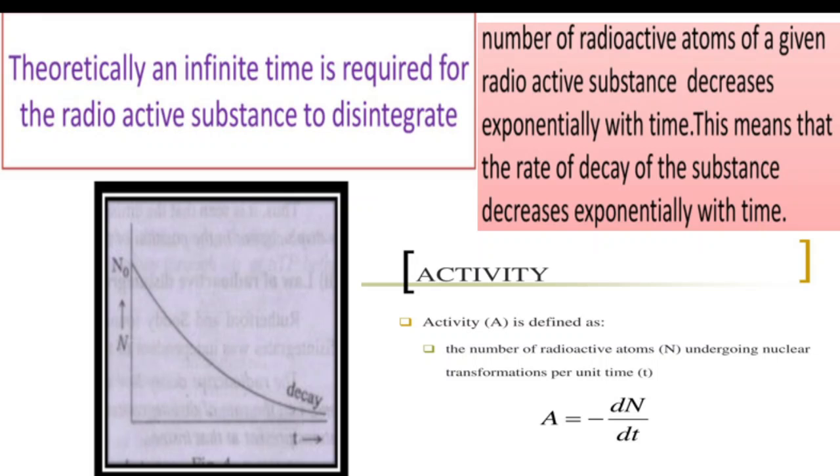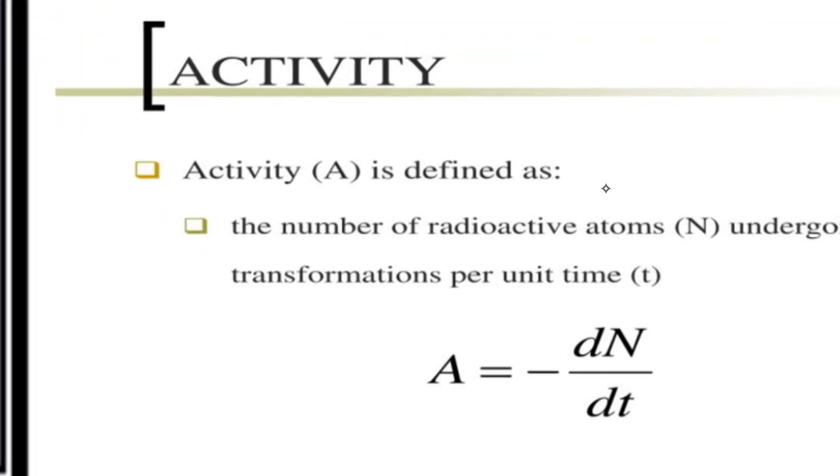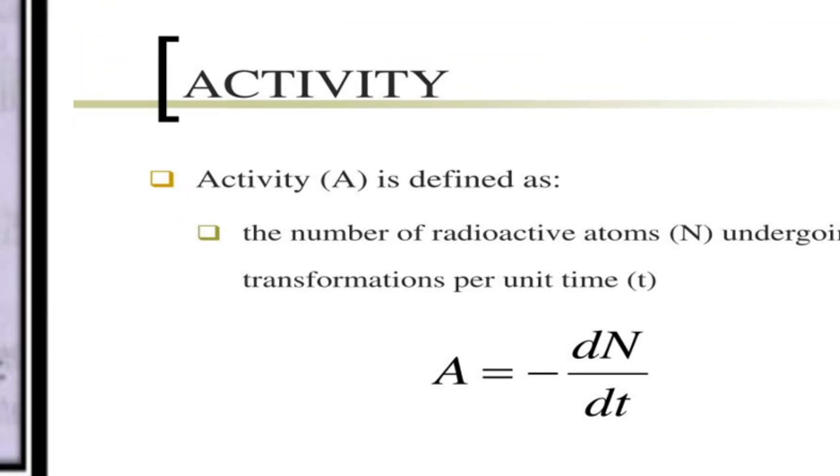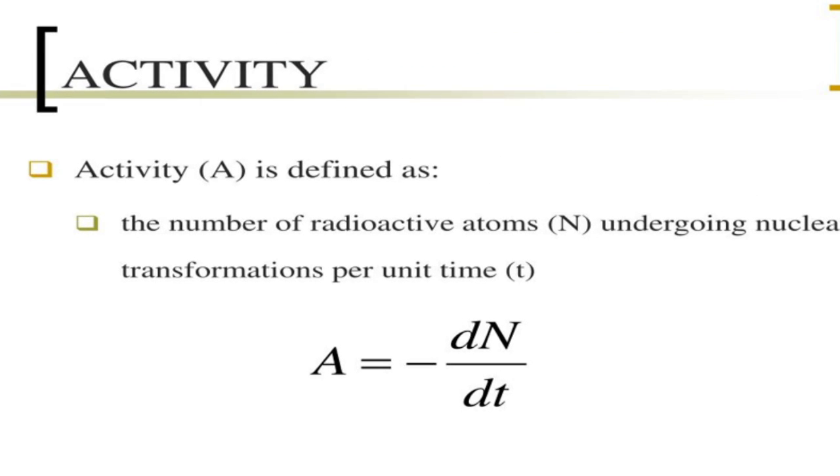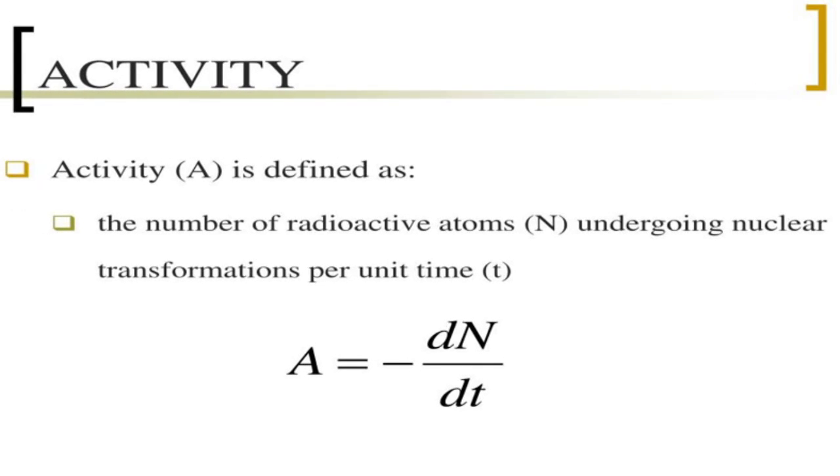Now we will define one more term called activity. What is activity? Activity is defined as the number of radioactive atoms undergoing nuclear transformation per unit time. So we can simply write activity is equal to minus dN by dt, the number of atoms undergoing nuclear transformation per unit time.